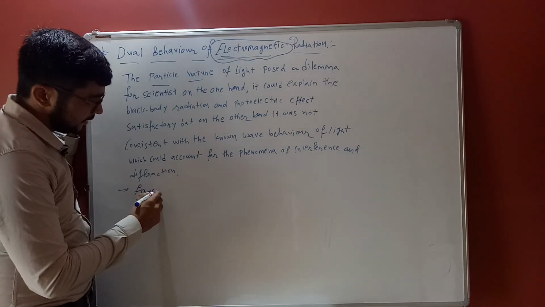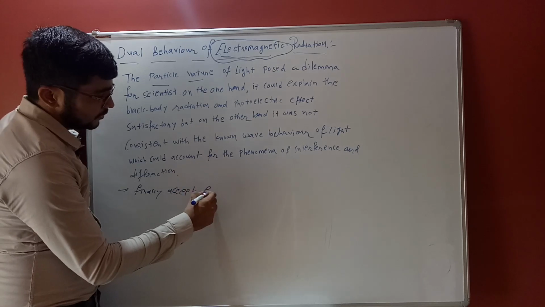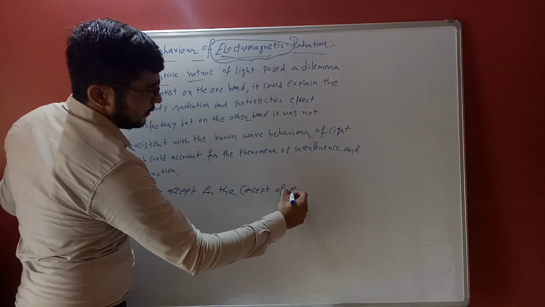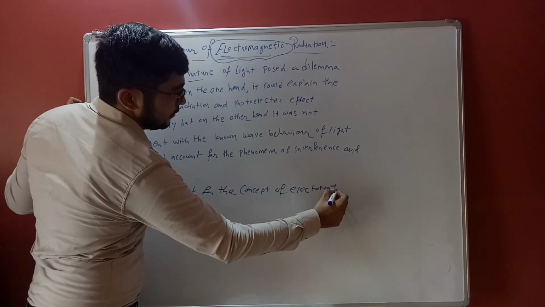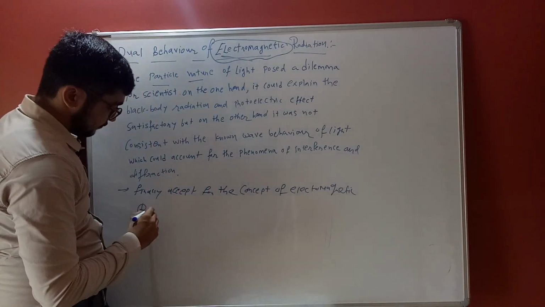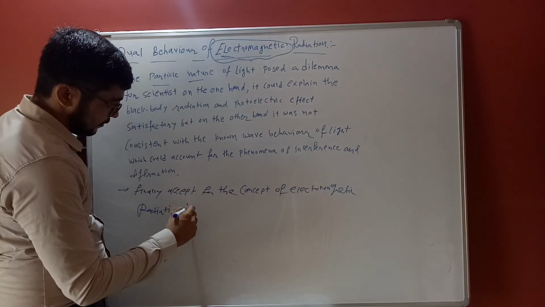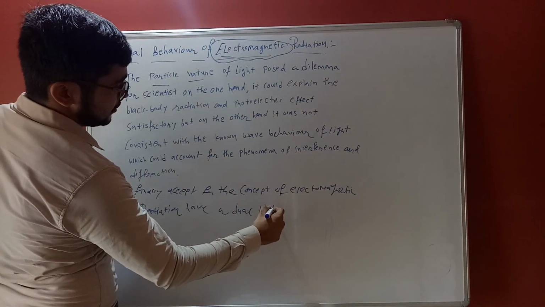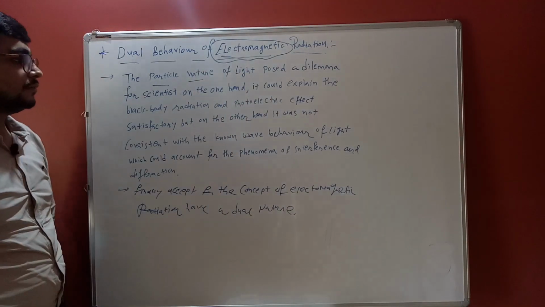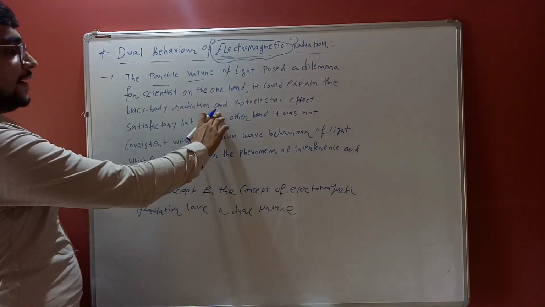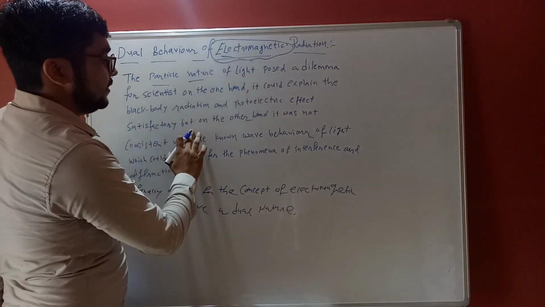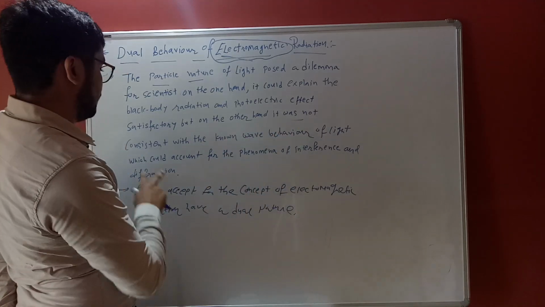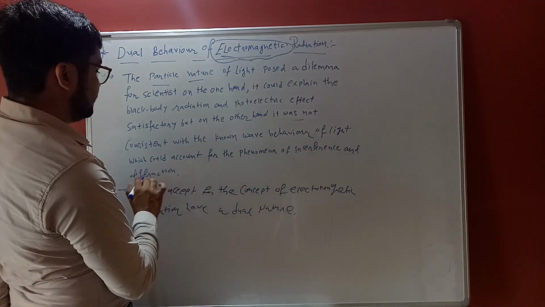Finally, the concept is accepted that electromagnetic radiation has dual nature. Black body radiation and the photoelectric effect were explained satisfactorily, but on the other hand the particle picture was not consistent with the known wave behavior of light, which could account for the phenomena of interference and diffraction.